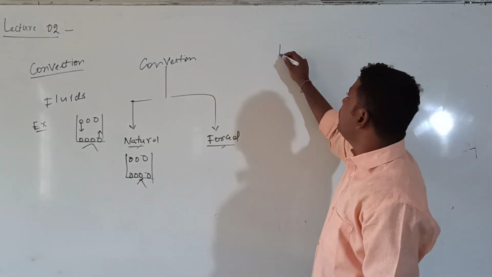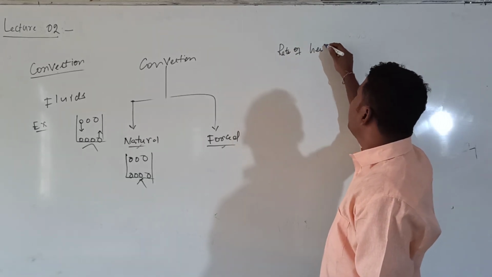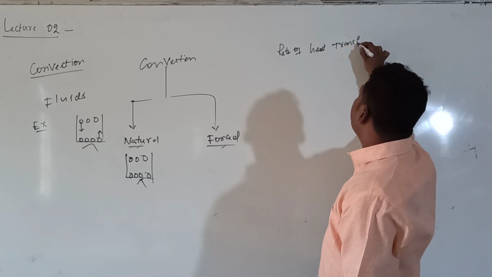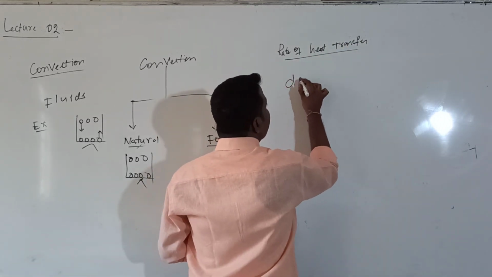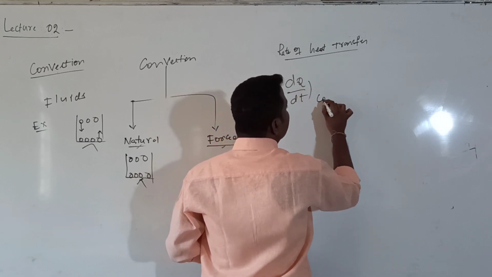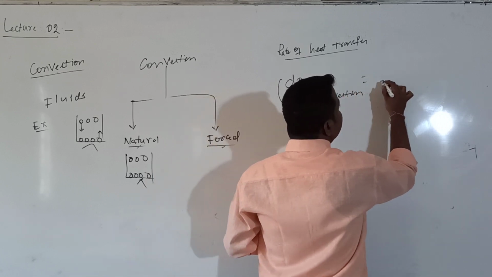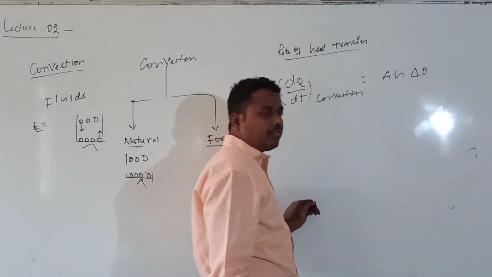The rate of heat transfer by the method of convection is given by the formula dQ/dt equals A into h into delta theta.